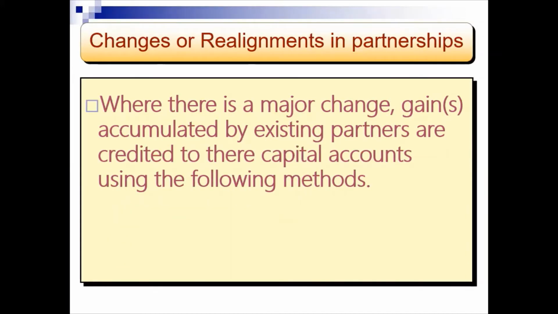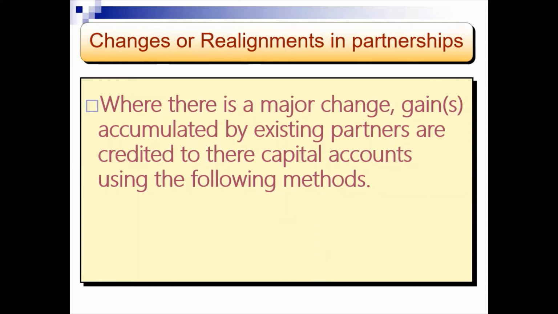When these major changes take place, the gains which have been accumulated by existing partners in the business need to be credited to their accounts. This is to accredit them with the benefits which they have helped the business create. They must benefit from the gains that they have created in the business in the past period.